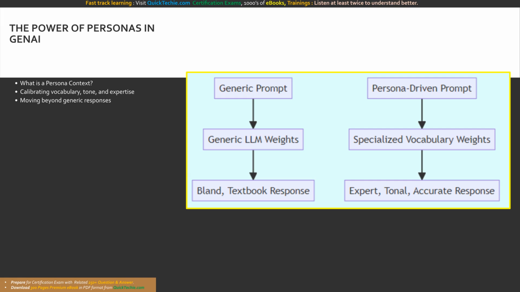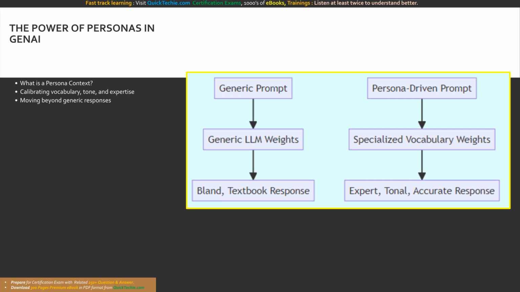The moment you inject this persona context, the LLM mathematically shifts its probability distributions to favor words and phrasing aligned with that specific character. This isn't just roleplay. It is a highly effective parameter tuning mechanism driven entirely by natural language. Let's see how dramatically this can change an output.